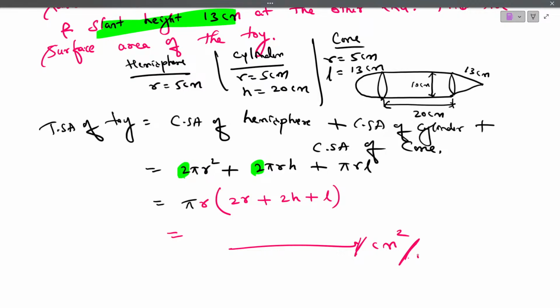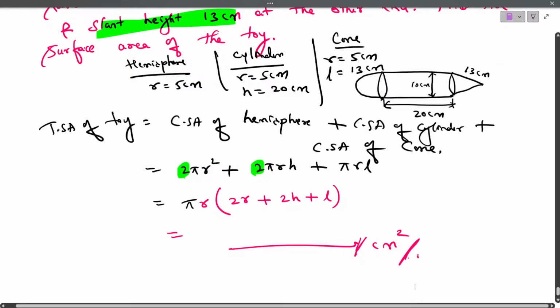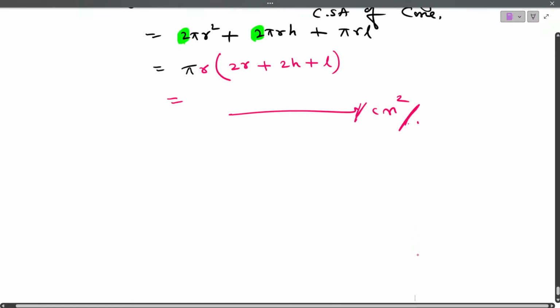And in model paper number 4, a similar question is given. The maximum volume of a closed cylindrical tank is 6160 meter cube. The diameter of its circular base is 28 meter. Find the cost of painting its surface area at the rate of rupees 5 per square meter. Children, I will just give you the hint on how to solve this problem, so you can try according to that method. If you want, you can make a note of this question.